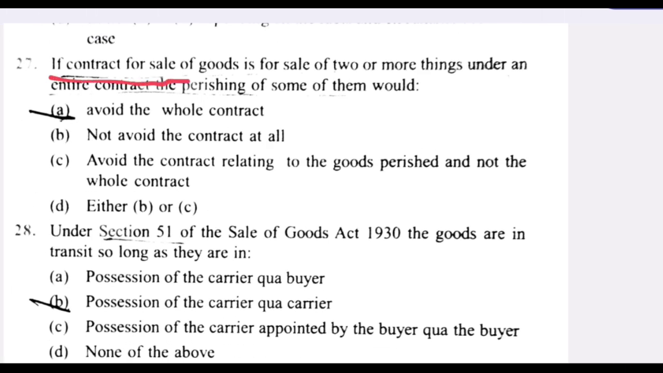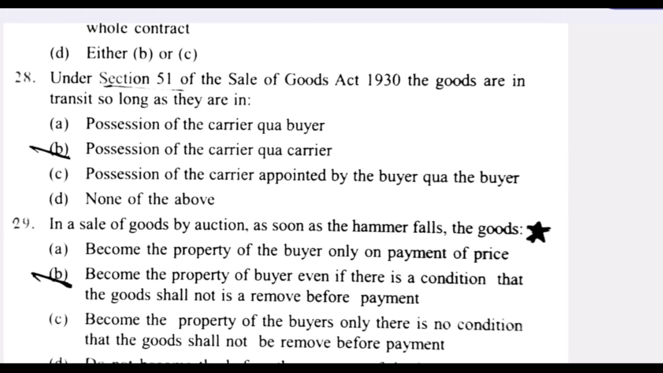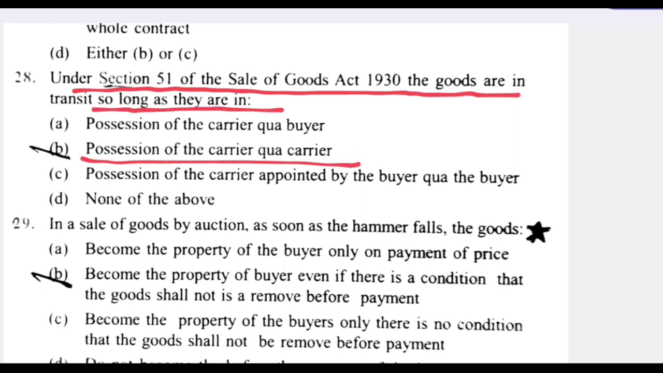If a contract for sale of goods is for sale of two or more things under an entire contract, the perishing of some of them would avoid the whole contract. A is the right answer. Next question. Under Section 51 of the Sale of Goods Act, the goods are in transit so long as they are in possession of the carrier, co-carrier. B is the right answer.